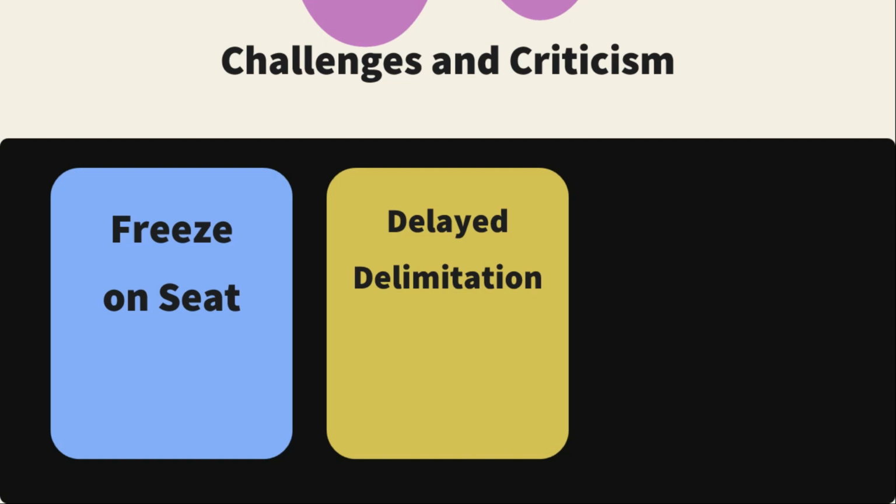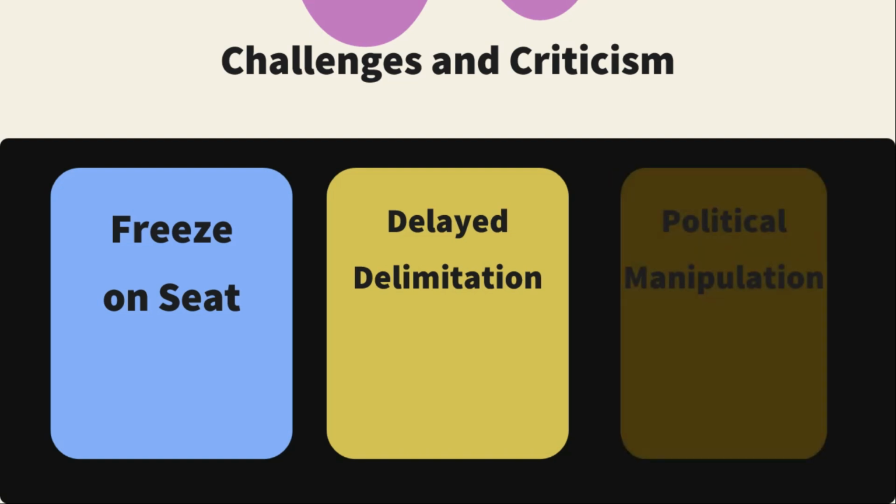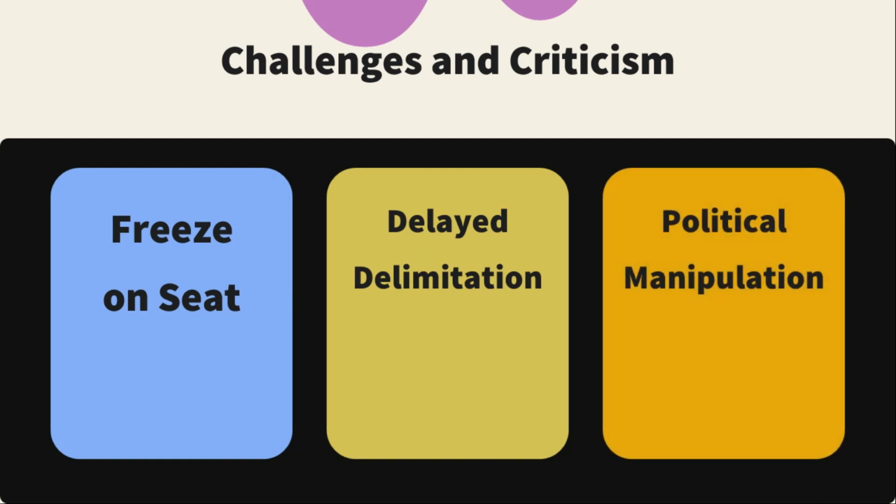A new delimitation exercise is expected, but it could lead to political and demographic debates. Political manipulation is also one of the key points. Despite being independent, delimitation has sometimes been criticized for favoring the ruling parties through gerrymandering. So these are the political manipulations.